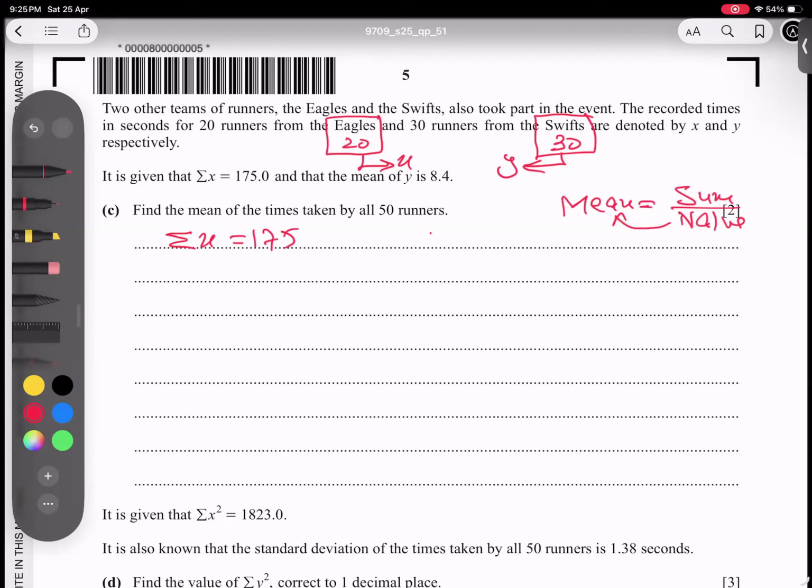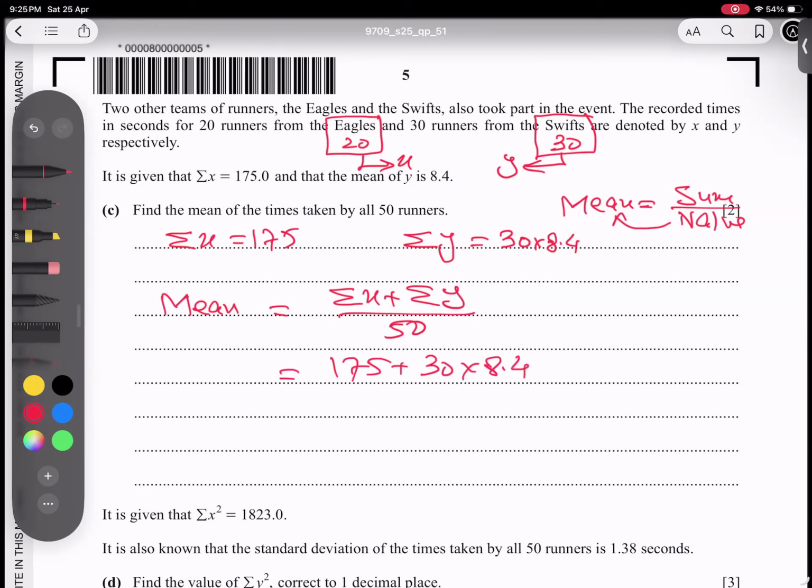How to find sigma y? Sigma y means the sum of all y values. So the mean of the y values is 8.4 and the number of values is 30. So I can say 30 times 8.4, and I think the formula is helping us here. Now, how to get the mean of all 50 runners? So not a hard job. The mean of all 50, we can say here, is sigma x plus sigma y divided by 50. So this is 175 plus 30 times 8.4 over 50.